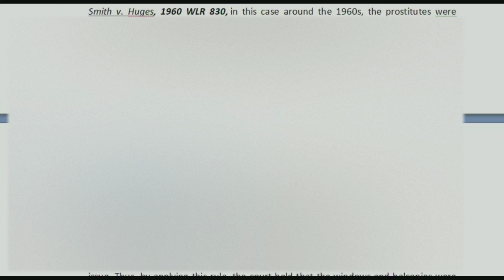So in this case, the court applied the mischief rule and said okay, there is a defect in this legislation, the Street Offences Act, because it includes only whatever is committed at the street, but it should also include those soliciting from windows or balconies. So they applied the mischief rule and said that these prostitutes will be held liable even though they are soliciting from windows or balconies.